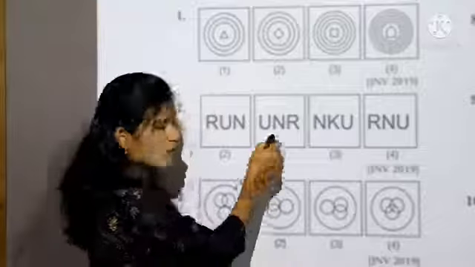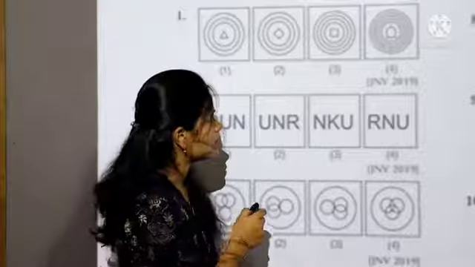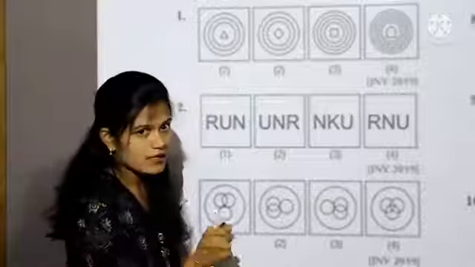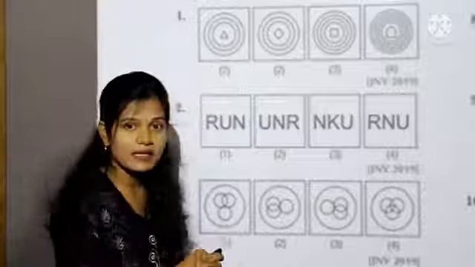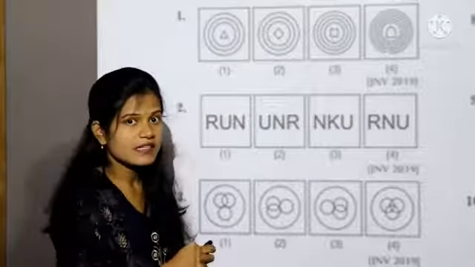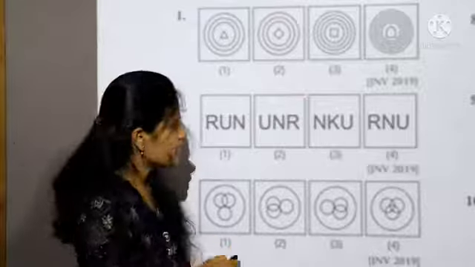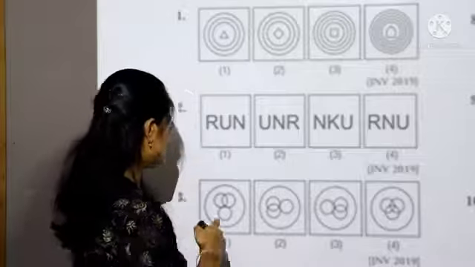Only the second box is different from the others, because in all the others, the number of circles present outside is the same as the number of lines of the geometrical figure present inside. So 2 is different. Let's take the second example.